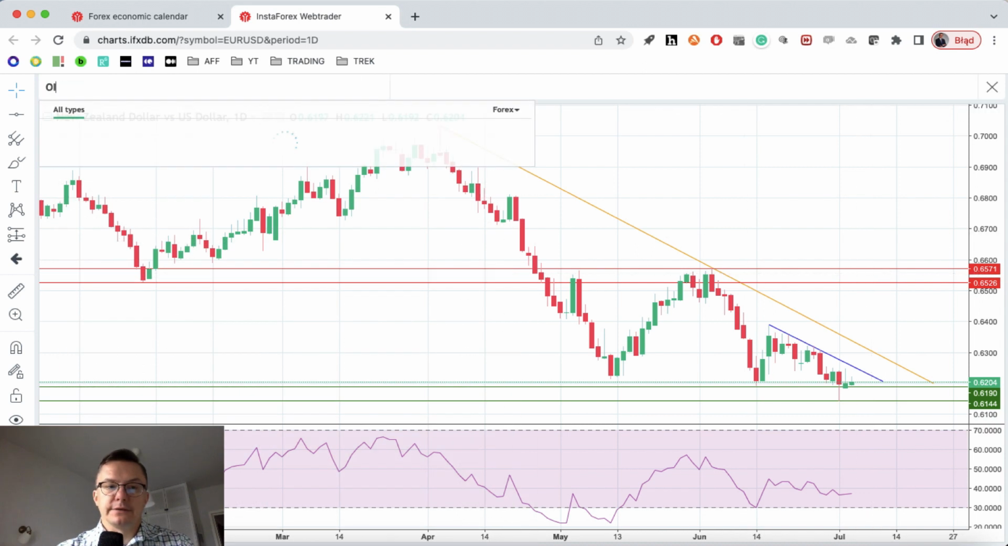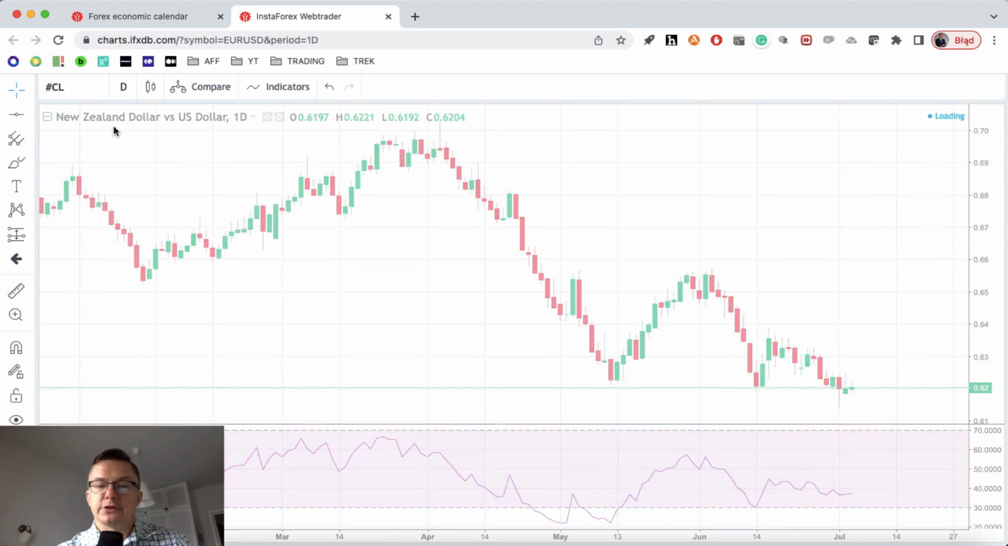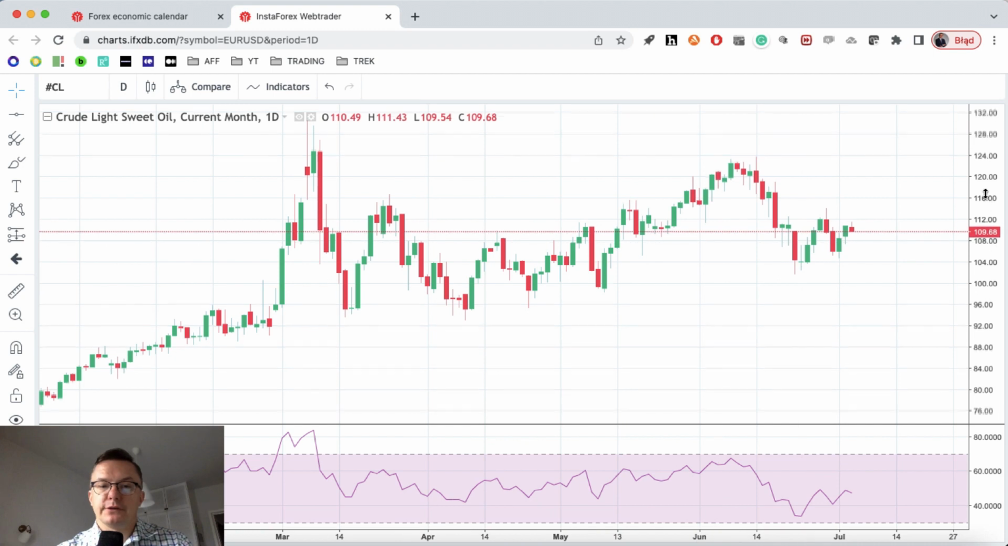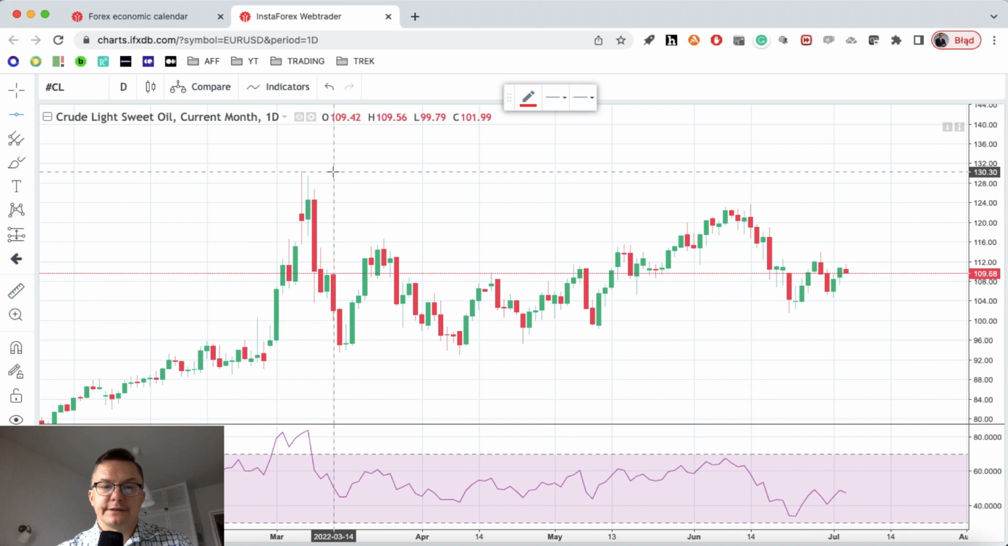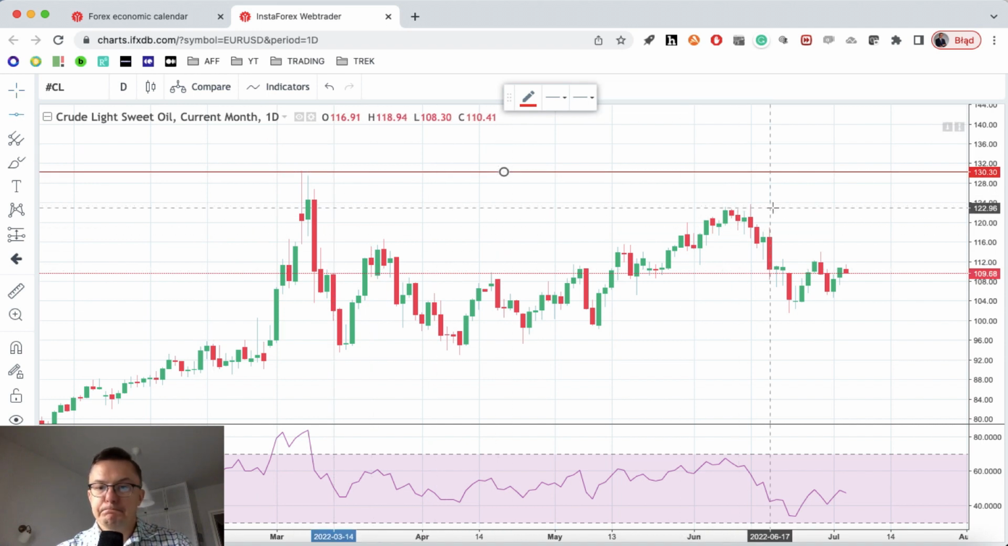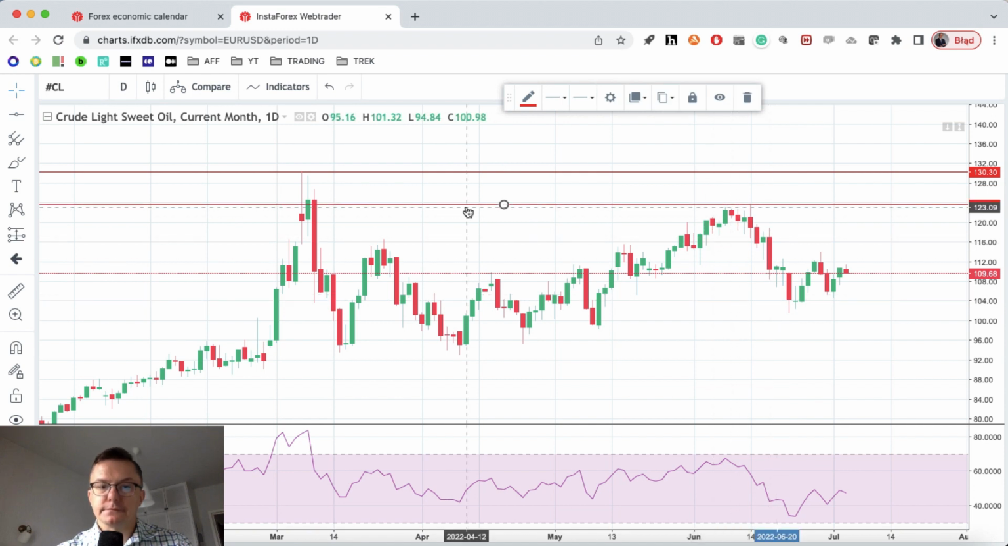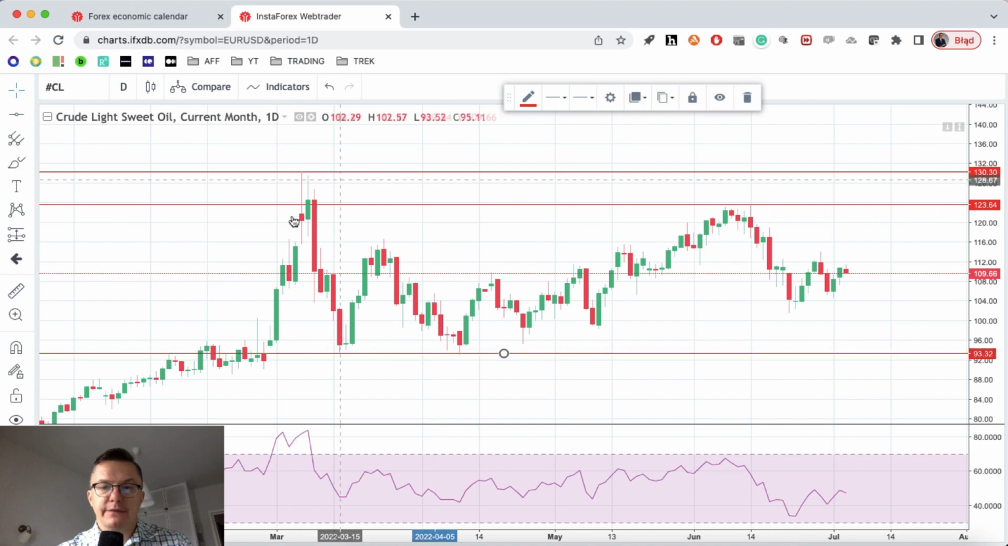Let's take a look at oil. Let's take a look at crude oil to see what is going on here. And as you can see, recently we got this high here around the 130 level. Then we got very nice rejection here around 123, 122. We went lower. However, there is some heavy technical support here.